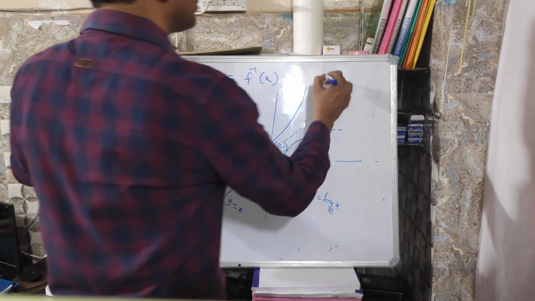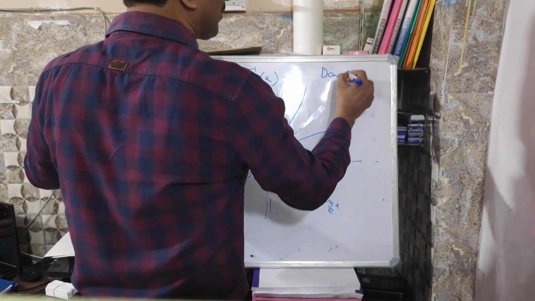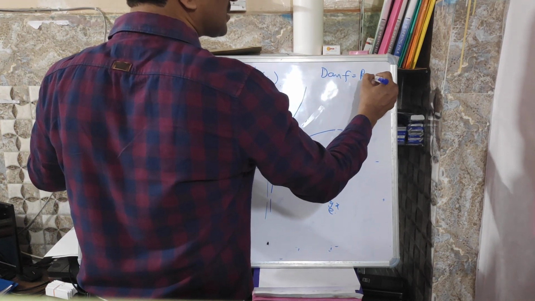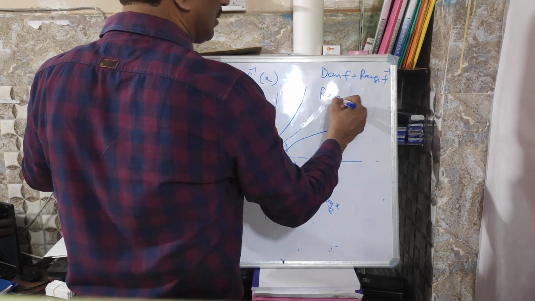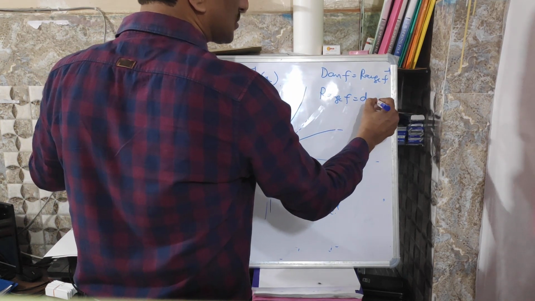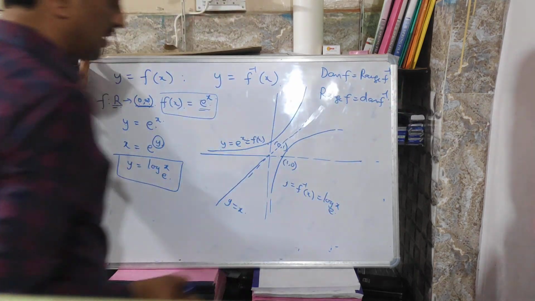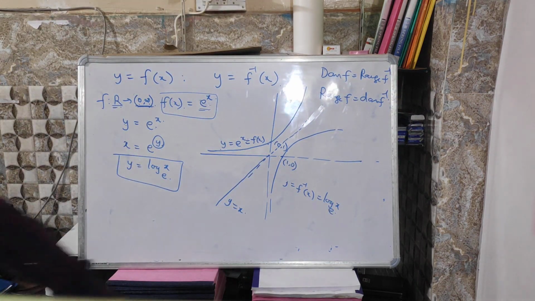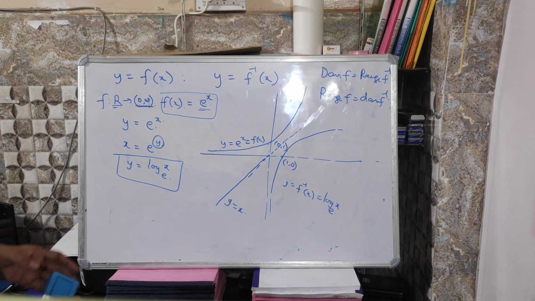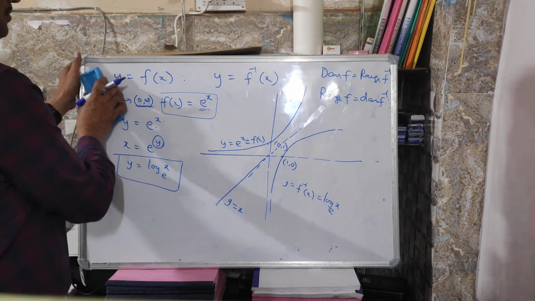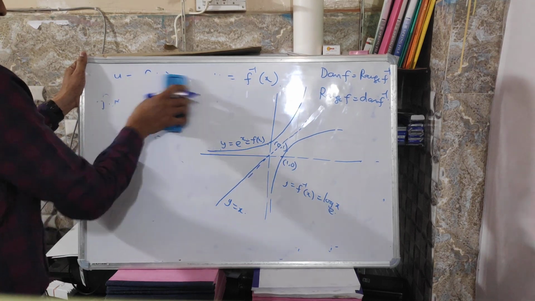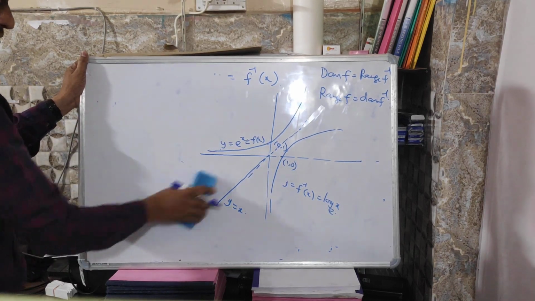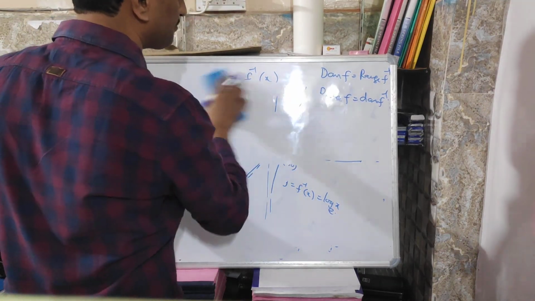Meaning domain of f is equal to range of f inverse, or range of f is equal to domain of f inverse. Like this we can compare between function and inverse function. Now we will discuss other properties of inverse function, and also we will take an example.